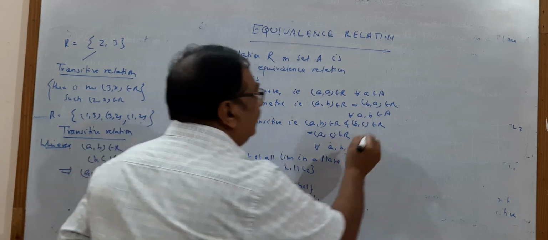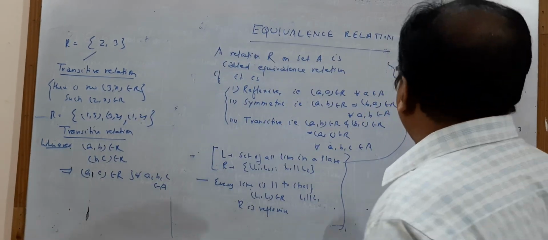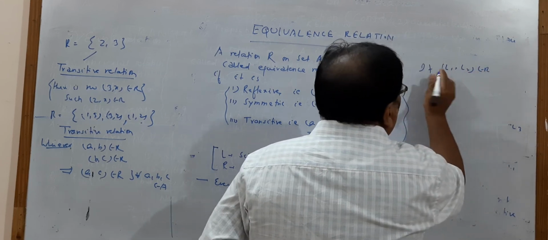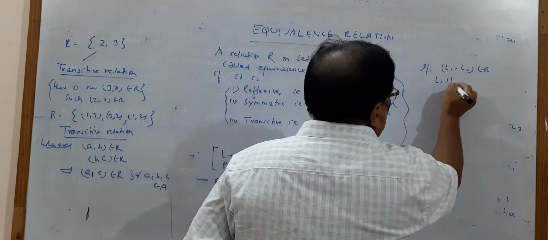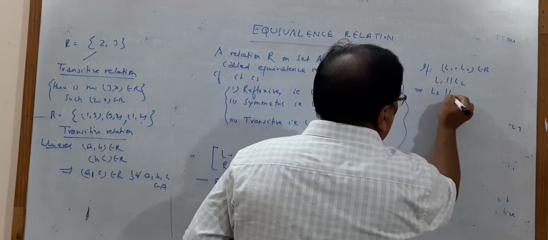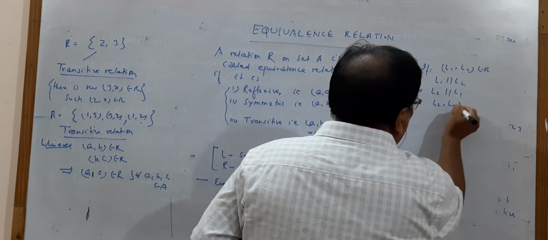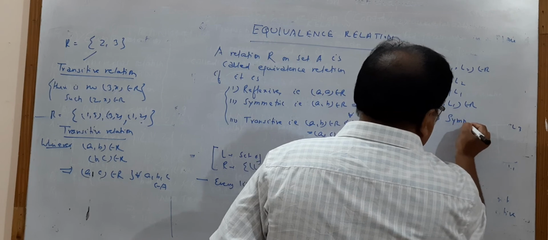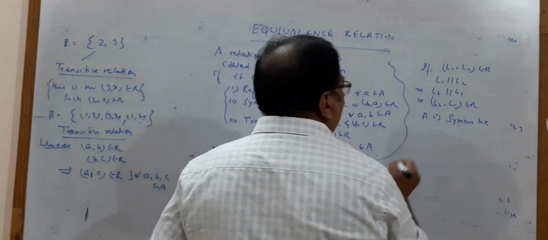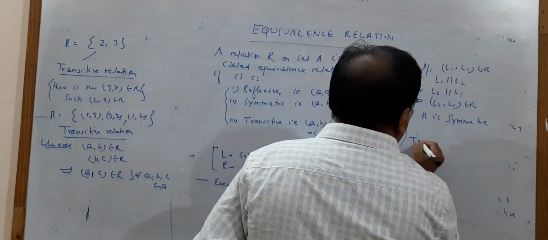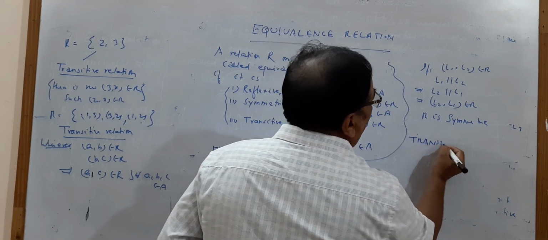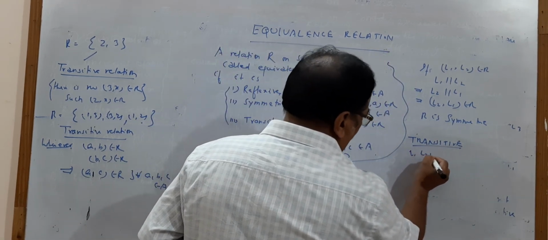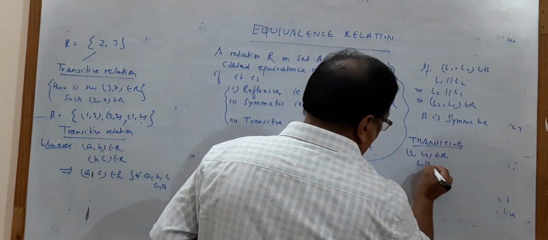Now, if (L1, L2) belongs to R, that is, if L1 is parallel to L2, it implies L2 is also parallel to L1, so (L2, L1) belongs to R. So R is symmetric. Third, transitive. Here (L1, L2) belongs to R is given, L1 parallel to L2.